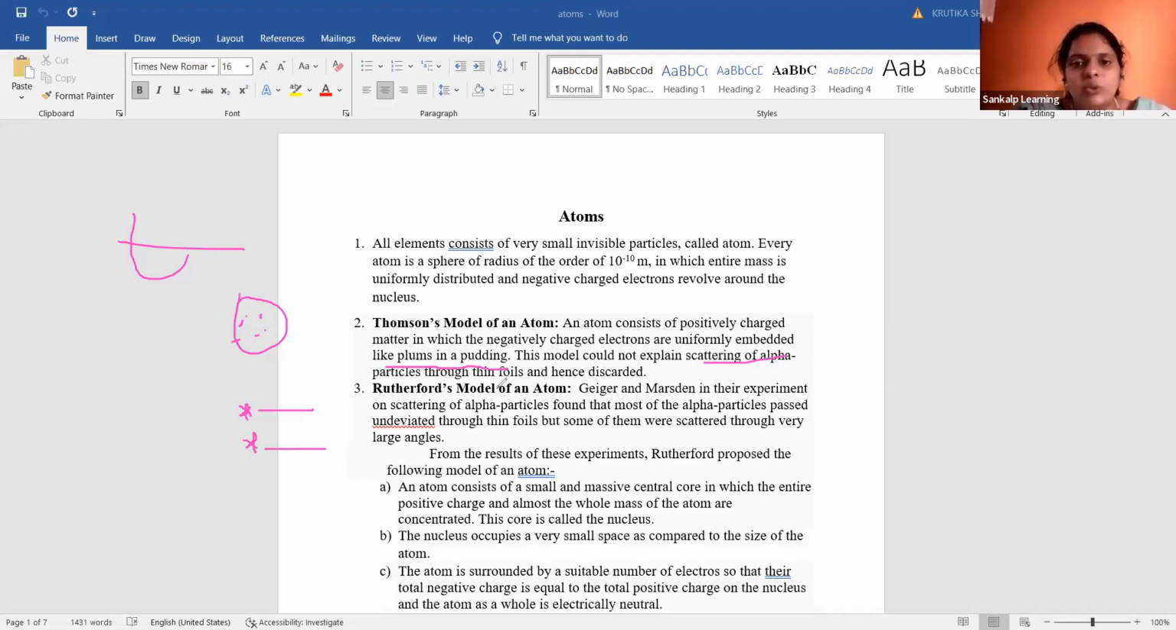Because it could not explain the scattering of alpha particles. Okay, then the next one is Rutherford's model of an atom. So what does Rutherford's model of an atom say? Geiger and Marsden, in their experiment on scattering of alpha particles, found that alpha particles passed undeviated through thin foils, but some of them were scattered through very large angles.